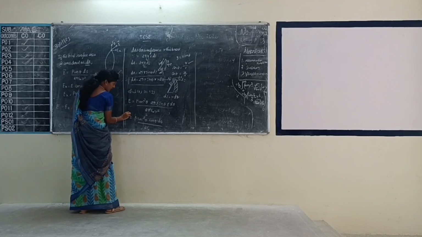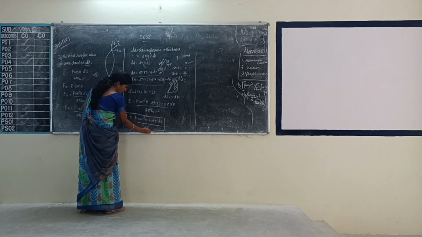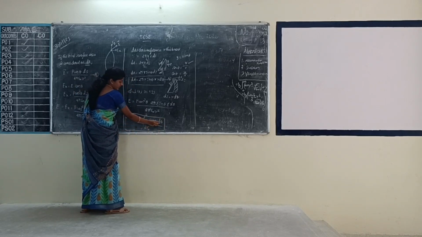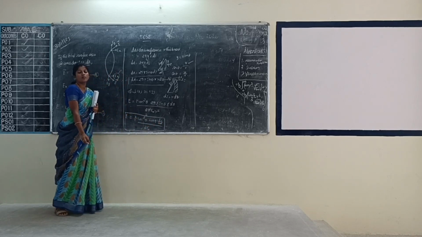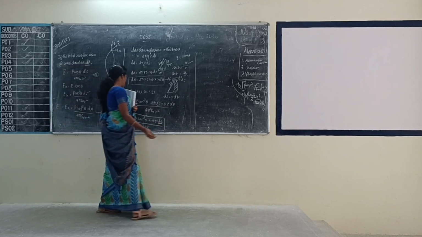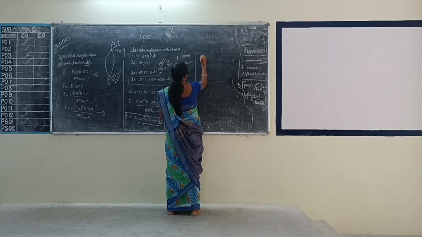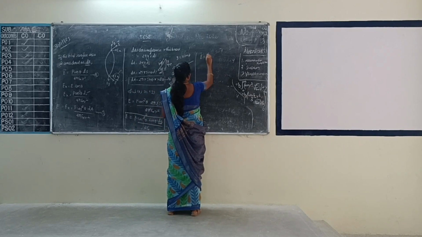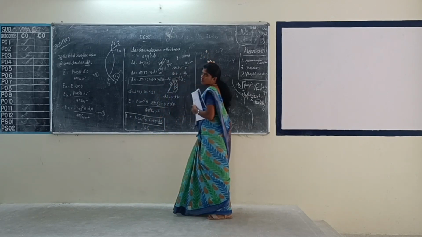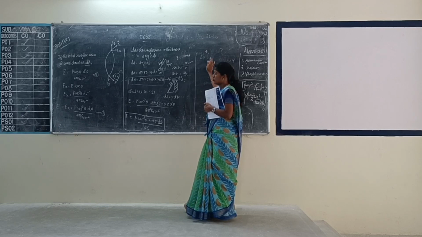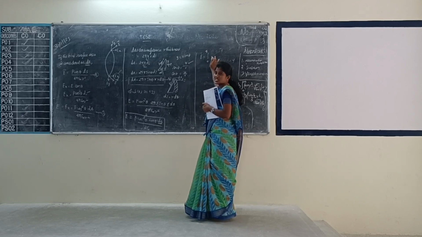So which is in the term of integration. So sin theta d theta reduced, what term is there? Integration form is there. Now we have to integrate. So E equal to integration of 0 to pi. So what are the limits we are taking? 0 to pi.